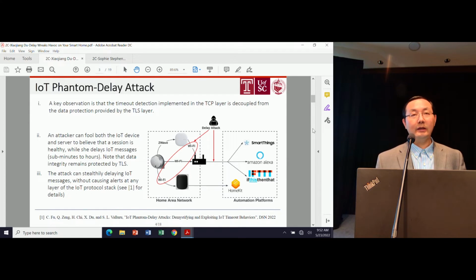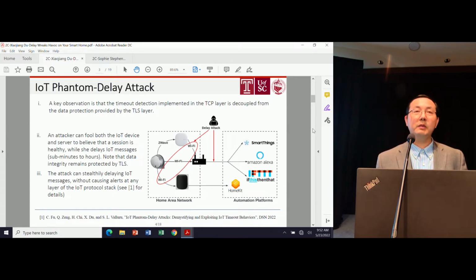We did the experiment and found that an attacker could fool both the IoT device as well as the server or cloud platform to believe that a session is still healthy while the attacker is delaying the IoT event message or command message, ranging from tens of seconds up to several hours. We experimented on more than 50 popular IoT devices, although the integrity is still protected by TLS.